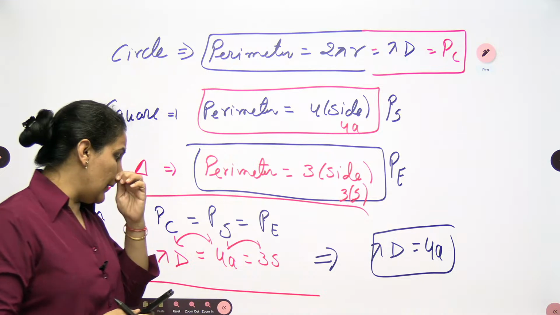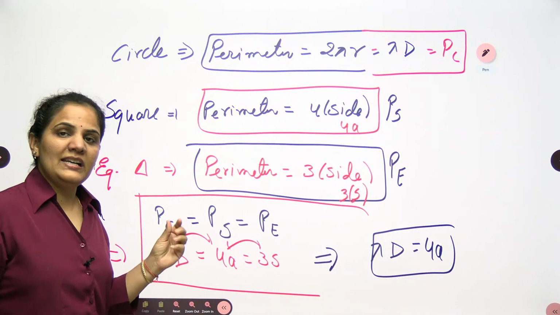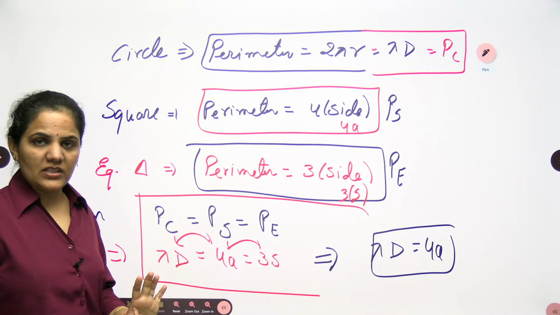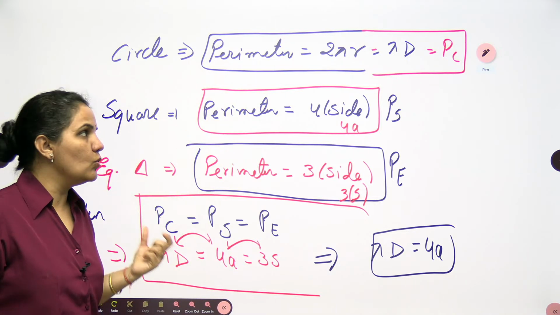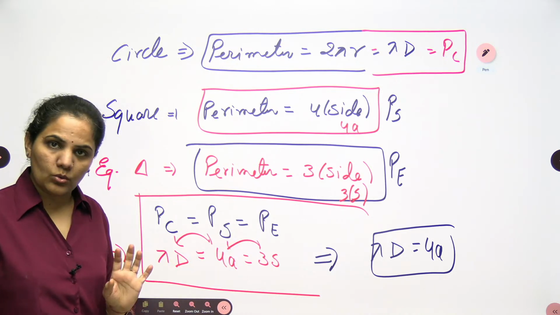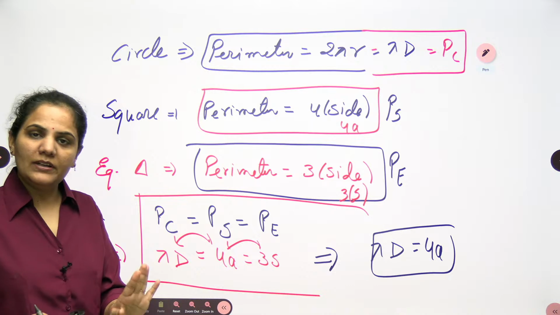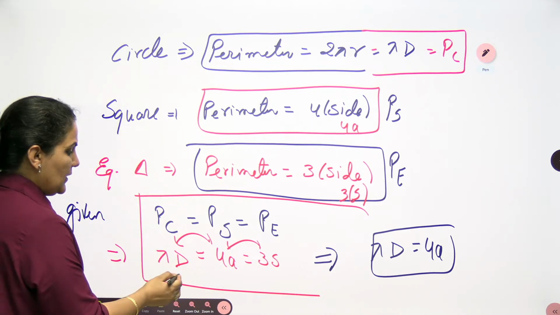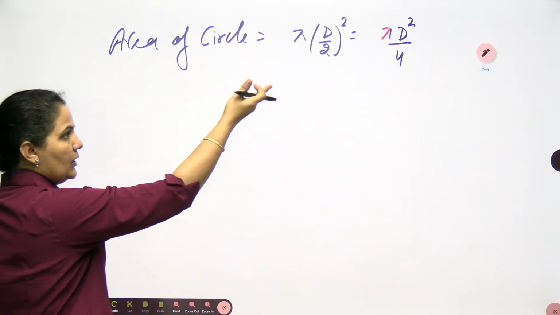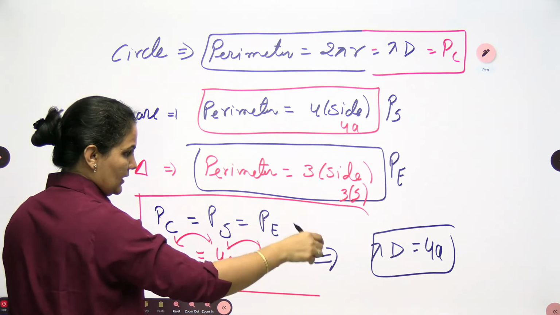Why am I writing d? Because I have already written my perimeter in terms of d, so I want to use this relation. If you are writing it as 2 pi r, then you can use 2 pi r, meaning pi r is equal to 2a. The choice is yours. It's absolutely correct, there is nothing wrong in this one also. You can write pi r is equal to 2a in this case, or if you want to use this one, then also you can choose.